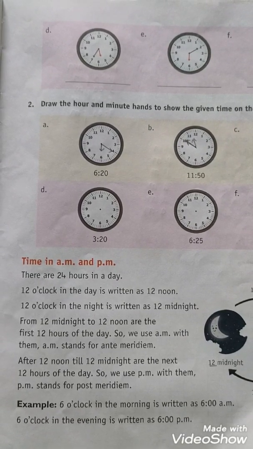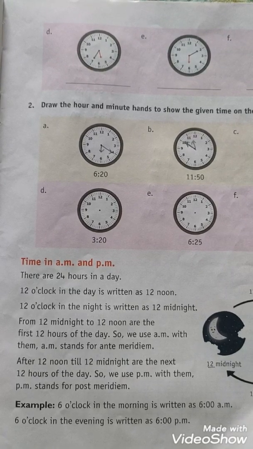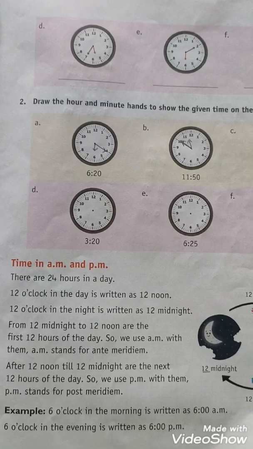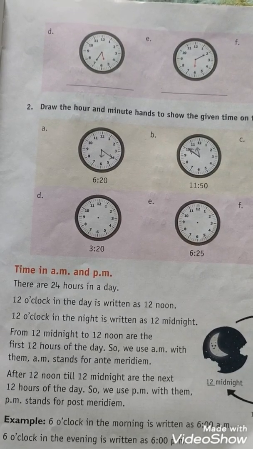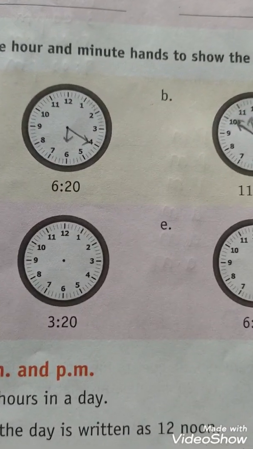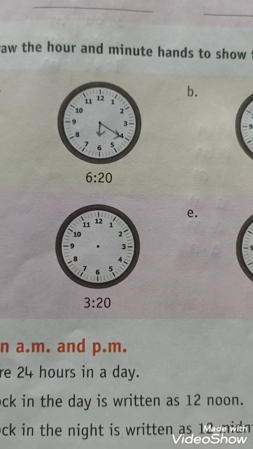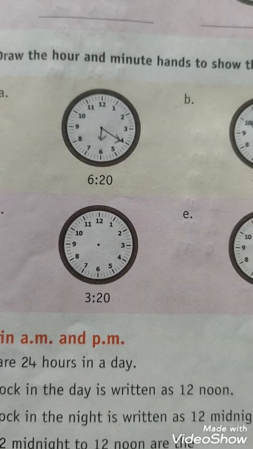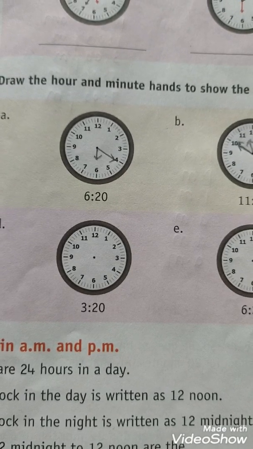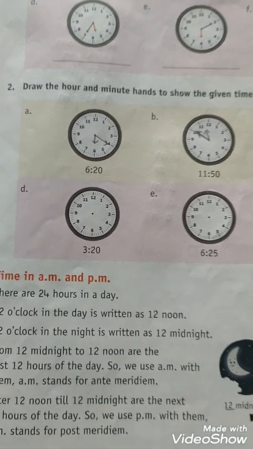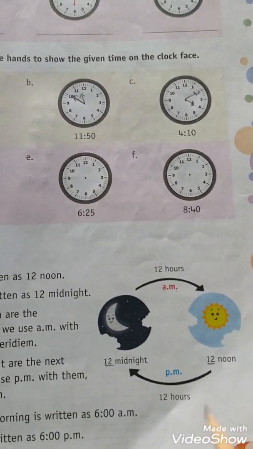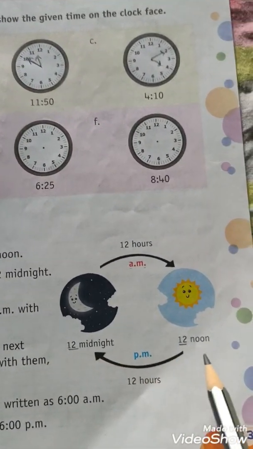Today we are going to learn a very interesting concept about time, that is time in AM and PM. Now you all know for watching a time we use a clock. The clock shows us the time in hours. And we know that there are 24 hours in a day. So in this topic we will learn two new words, that is midnight and noon.